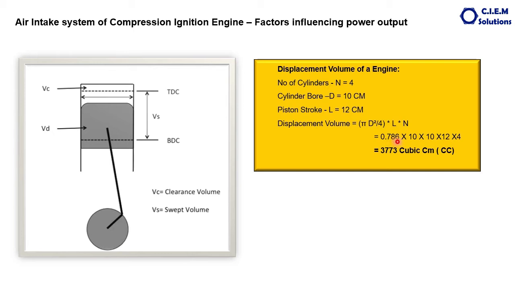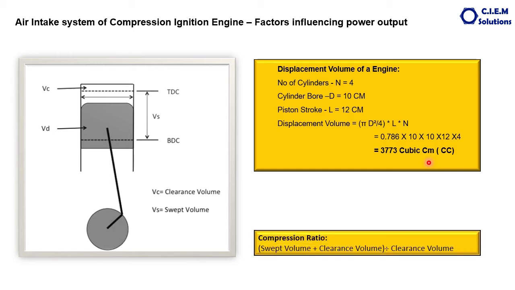0.786 is the standard. D square is equal to T. The diameter is 10 centimeters, the stroke length is 12 centimeters, and 4 is the number of cylinders. If you multiply all these things, the product is 3773 cubic centimeters, that is cc. So this particular engine's displacement volume, or swept volume, is 3773 cubic centimeters.